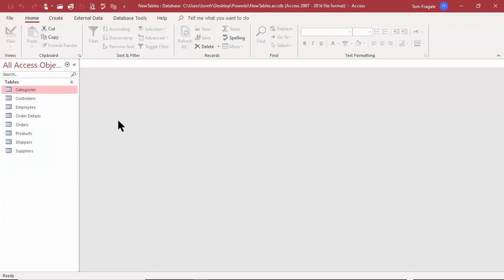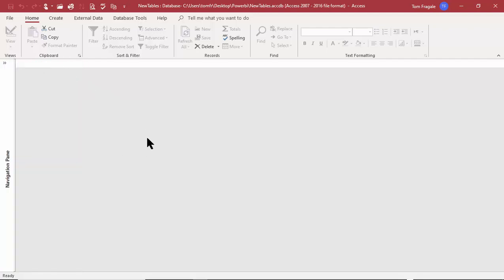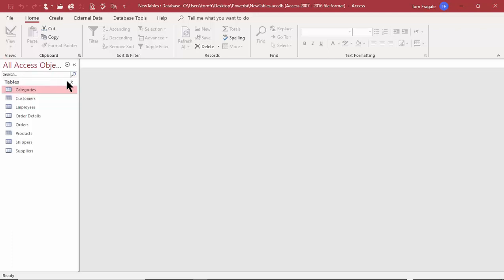Now also, you can hide the navigation pane. So if I click on this arrow, then it hides that. Gives them more screen space, basically. And then if I pick on that arrow, we can bring that back again. Good. If I click on this arrow, it'll hide the tables, and then I can click on that arrow to bring it back again. And then, of course, we can search the objects over here as well.